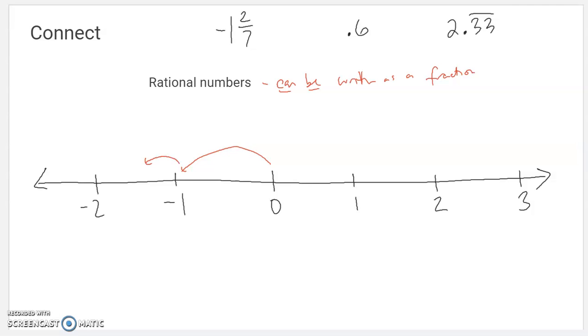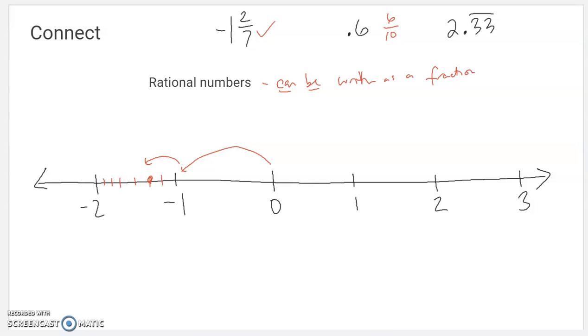So it's going to be somewhere between -1 and -2. We would partition this into sevenths, 1/7, 2/7, 3/7, 4/7, 5/7, 6/7, and 7/7 would be the next number. So it would be right there, -1 and then 2/7. This is not written as a fraction, but it can be.